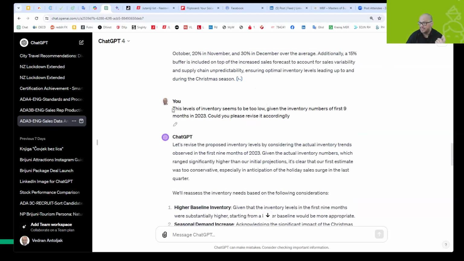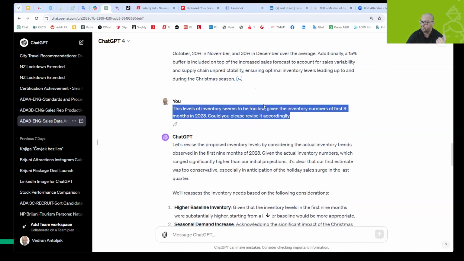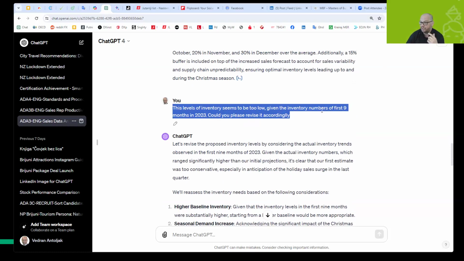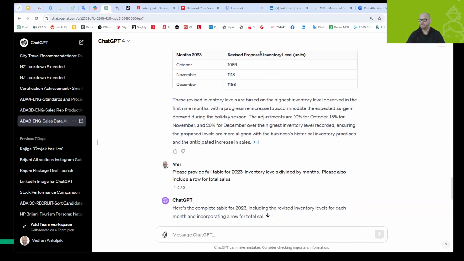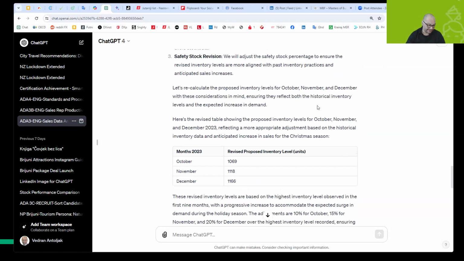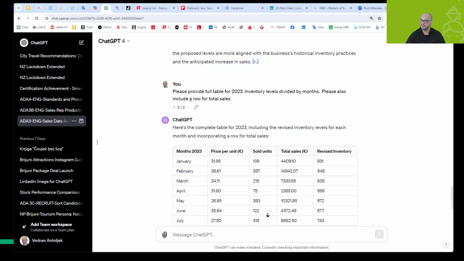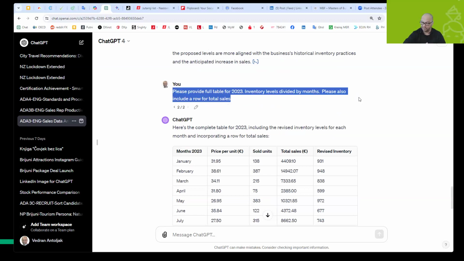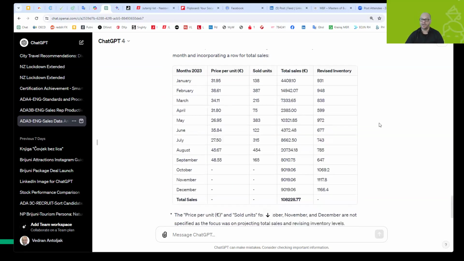So I told him: these levels of inventory seem to be too low. Given the inventory numbers of the first 9 months, could you please revise it accordingly? So he did that and provided me the right numbers. He used, of course, what I said as a guide, to take into account the Christmas sales. And at the end, I asked him to put it all in a table, both total sales and inventory projection. And this is what I got from ChatGPT.